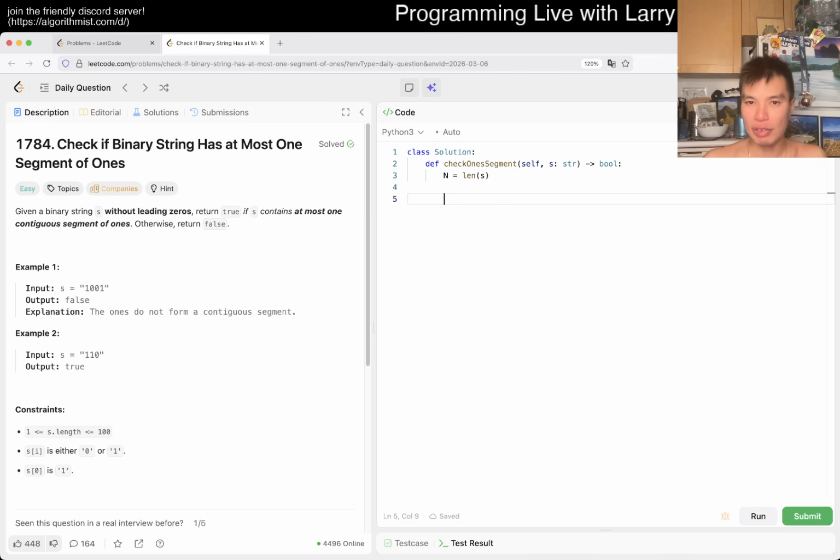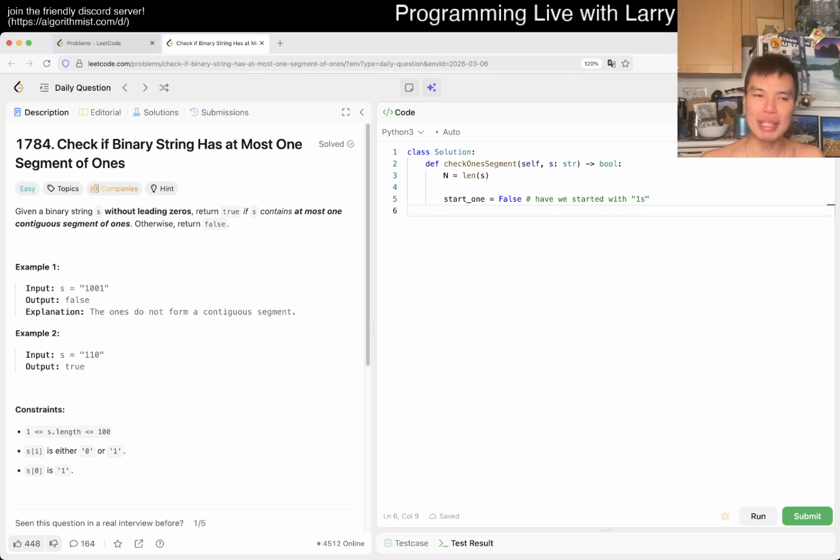If you want to set this up as states, don't try to over optimize it, at least not in the first try. Let's just say we can start with start one. Have we started with ones yet, right? Or have we seen them yet?